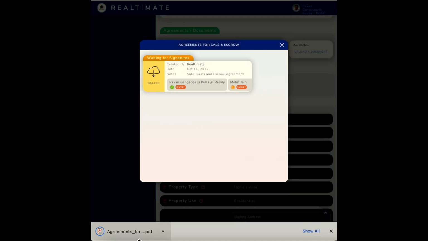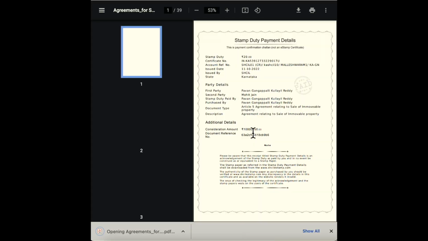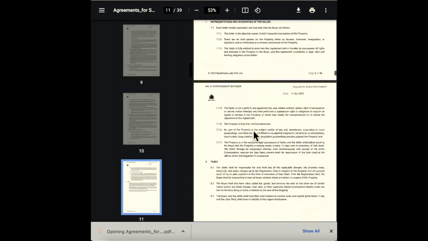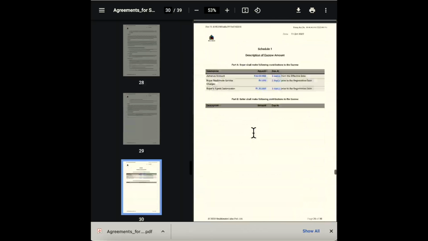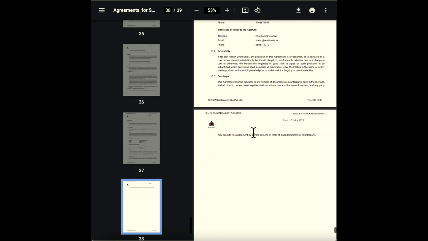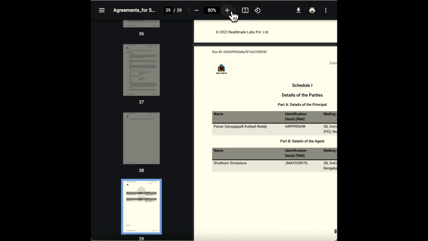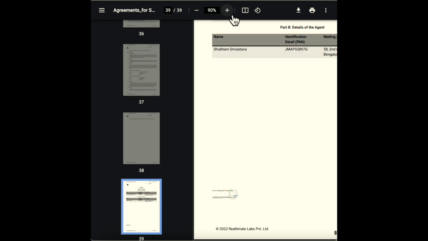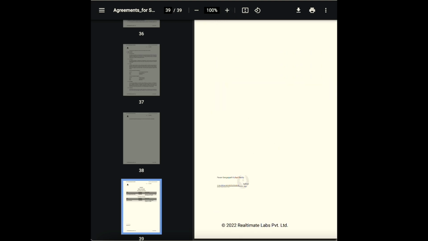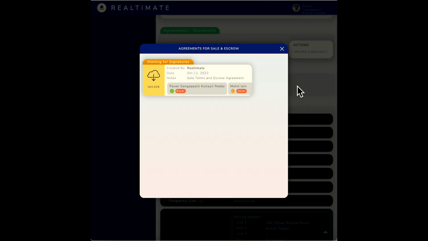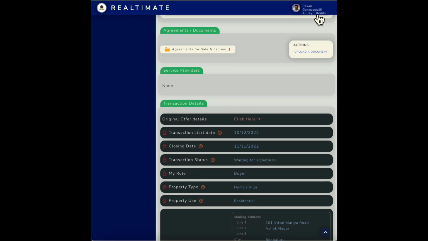So when we take a look at the document and open it up and go to the very last page, you'll see that a signature has been applied. And this is authentic and this is an Aadhaar based signature and it's valid in the court of law, absolutely. Okay, there you go. You see that. Okay. All right. Now I'm going to quickly have the others sign the document as well.